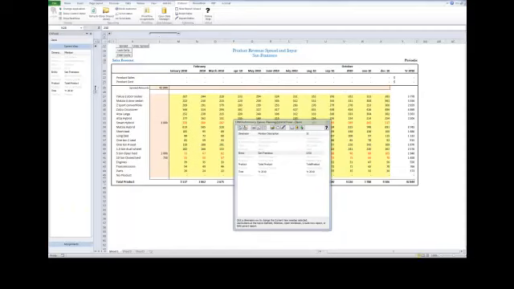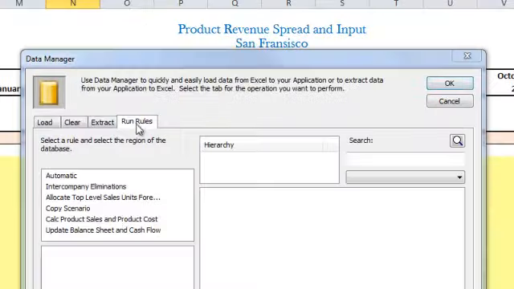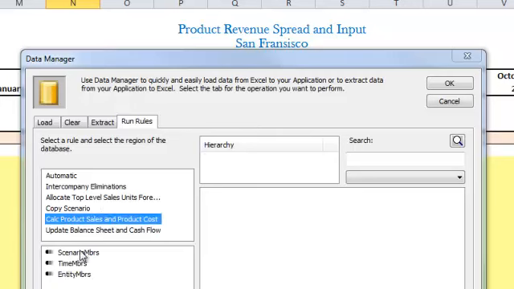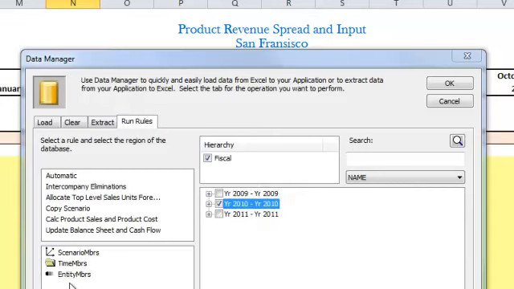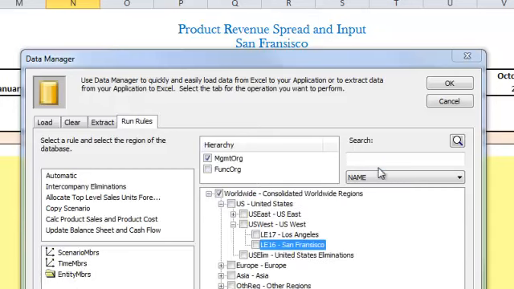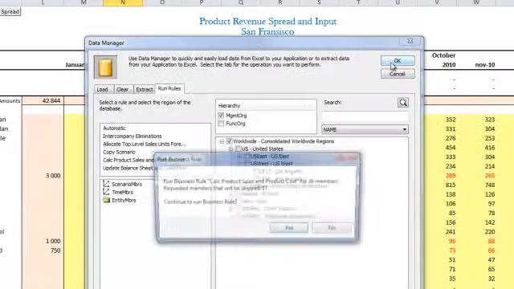So with the spread in mind, the next thing you're going to want to show is the product sales and costs. Now this is from a controller point of view. So in order to show what the product sales and costs are for not just the San Francisco area, but for the worldwide organization, we go into the data manager and we run another rule. And this is called the calculate product sales and product costs rule. So we want to do this for our sales forecast, we want to do it for 2010, and we want to do it worldwide. Click OK.